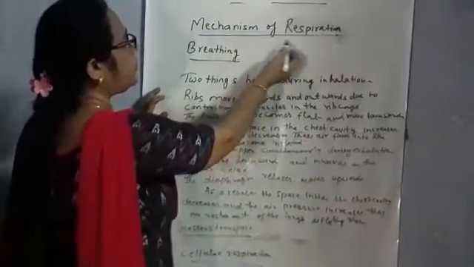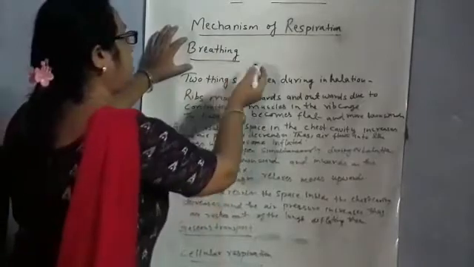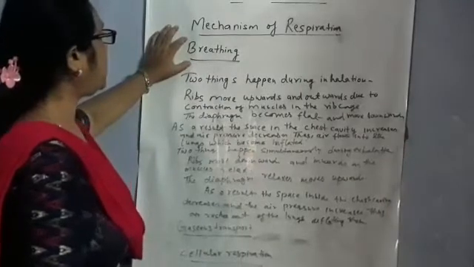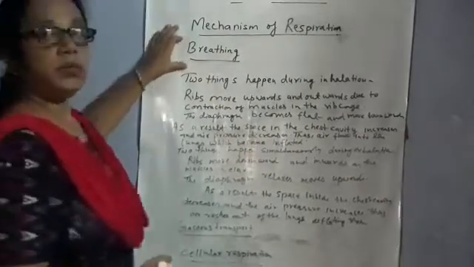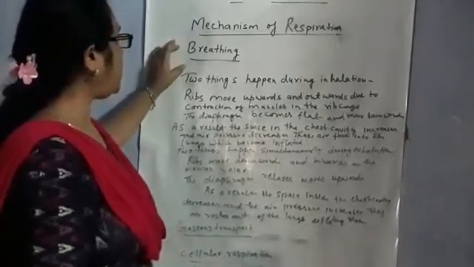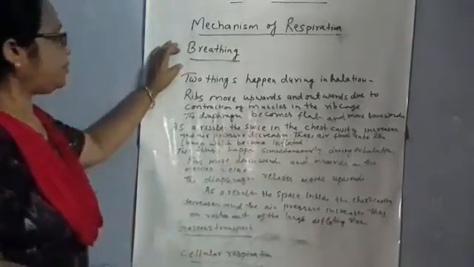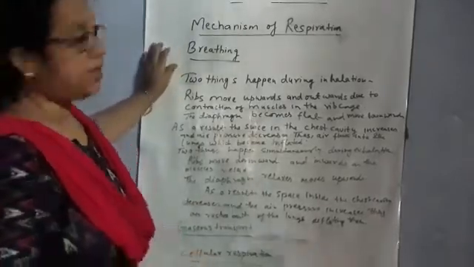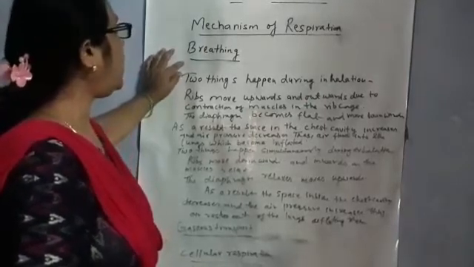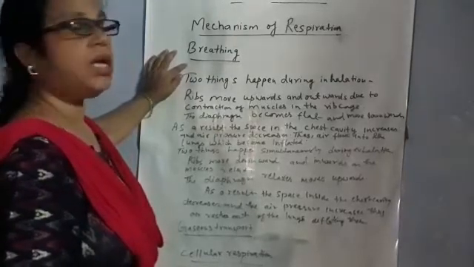Now the mechanism of respiration. The mechanism of respiration involves three steps: breathing, gaseous transport, and cellular respiration. As you know, breathing is a process in which we take in oxygen from the atmosphere and give out carbon dioxide into the atmosphere. It's a physical process. Taking in oxygen into our body is called inhalation, and giving out carbon dioxide from our body is called exhalation.